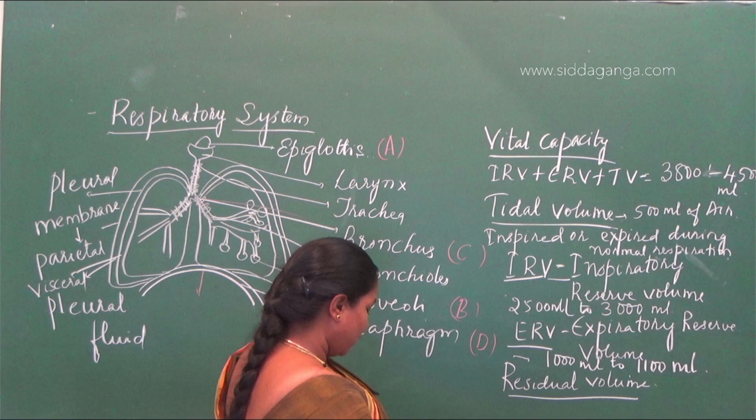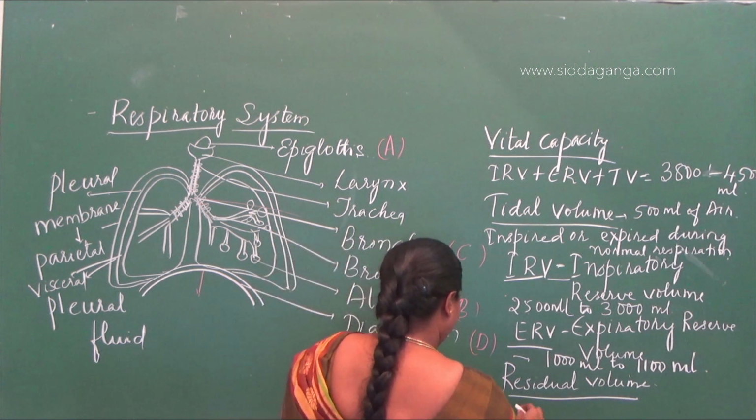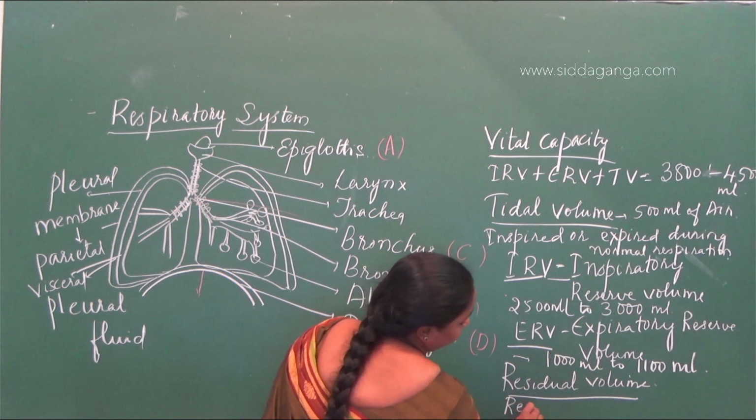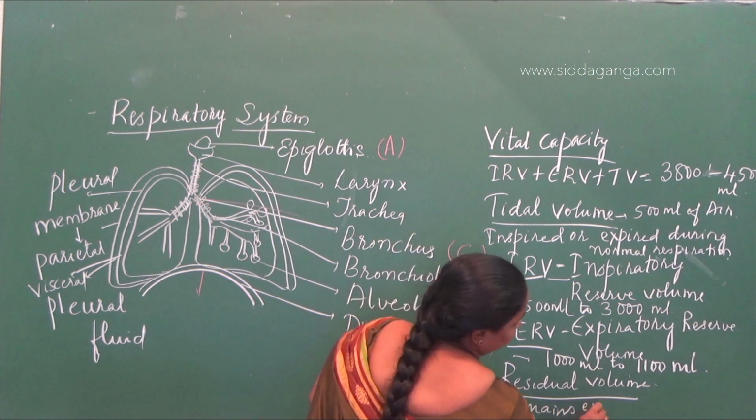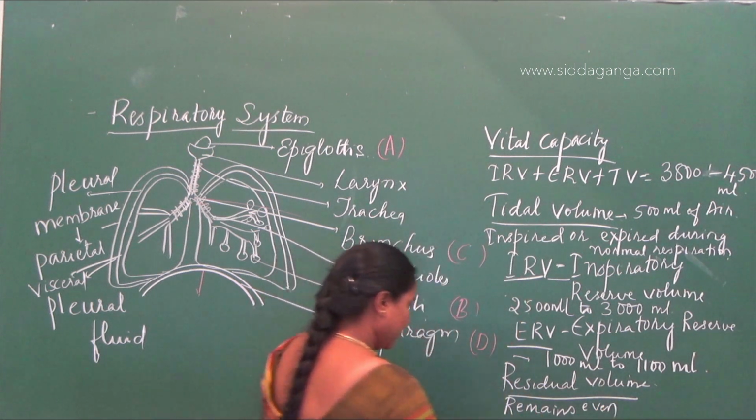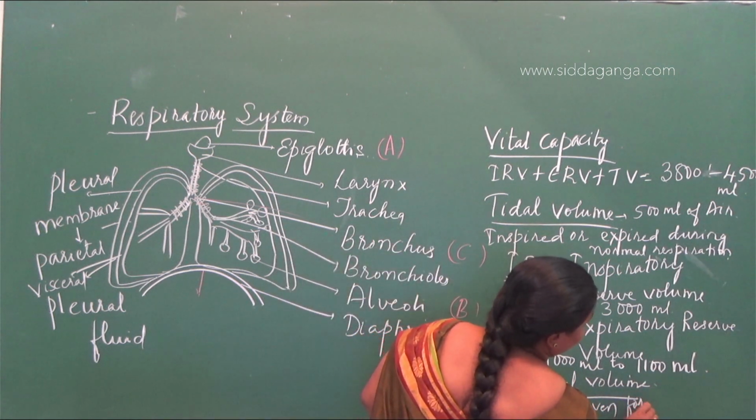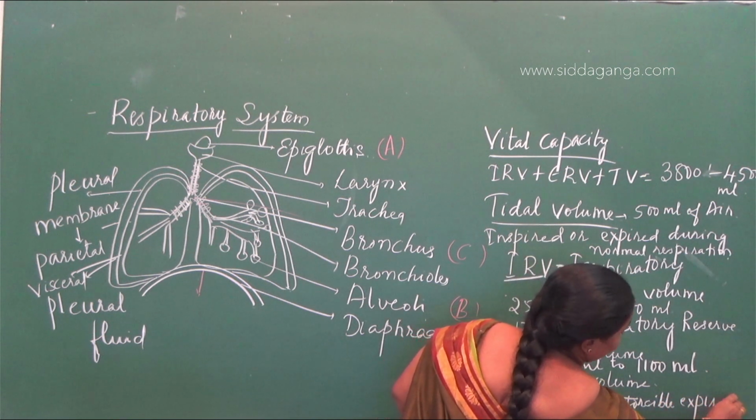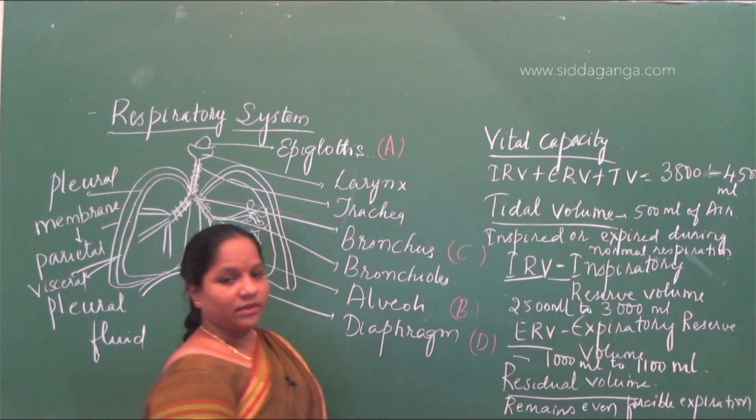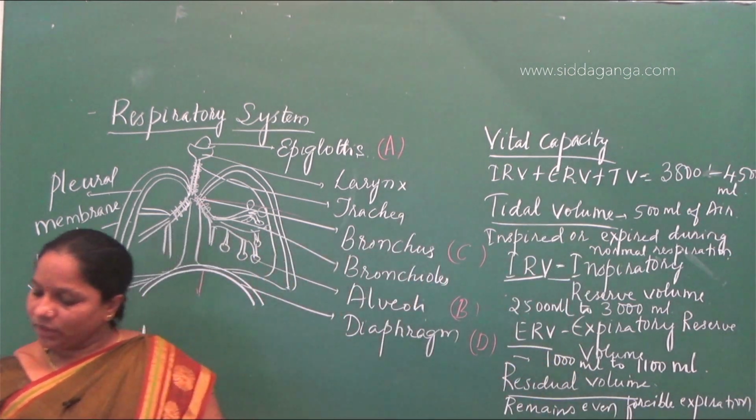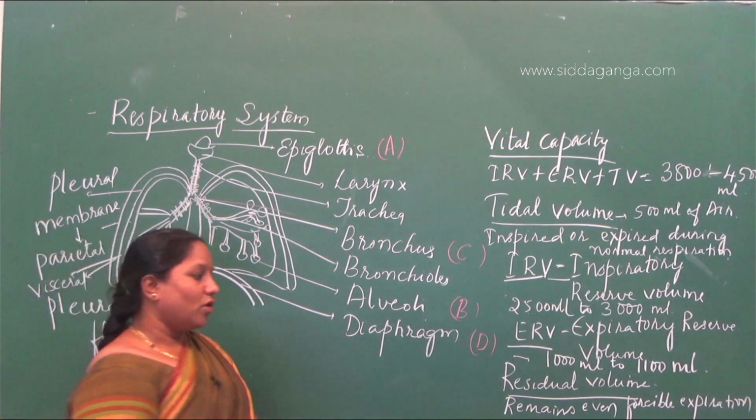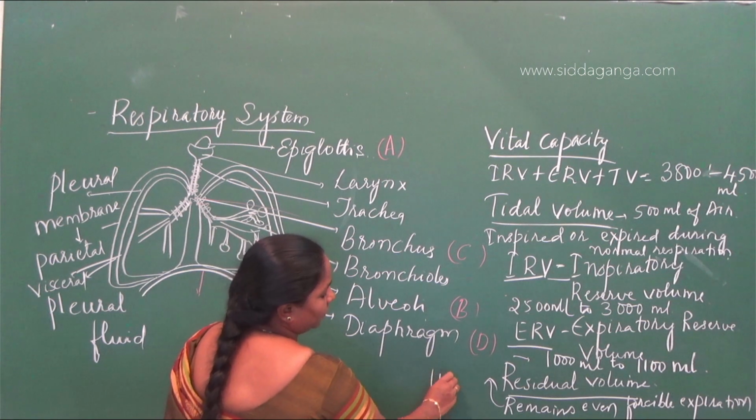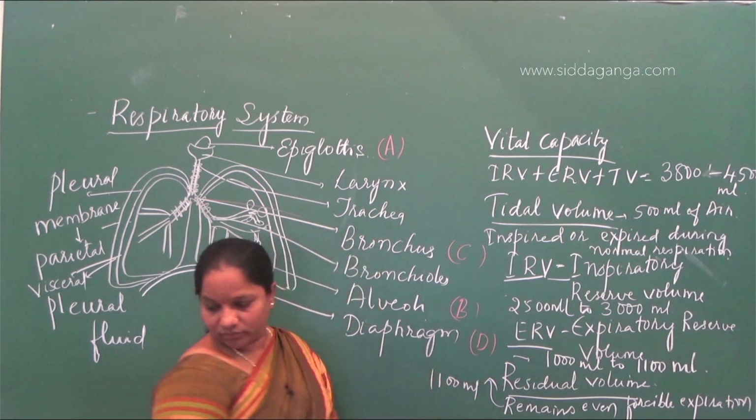The last one. What is residual volume? It is the volume of air that remains even after forcible expiration. After you expire the air outside, whatever amount of air is still remaining inside the lungs is the residual volume, about 1100 ml. Okay.